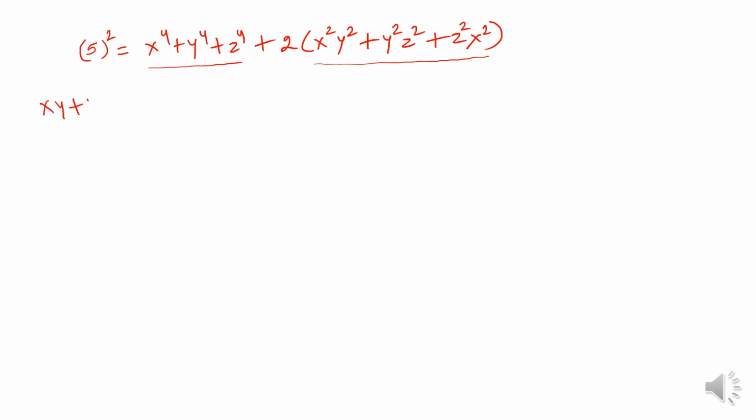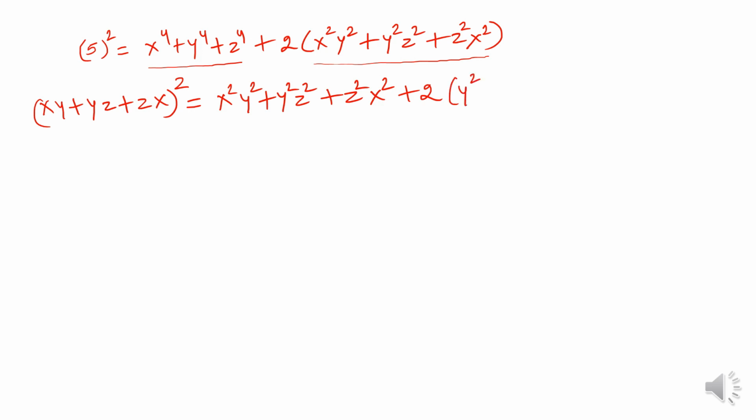If I square xy + yz + zx, because I know the value of xy + yz + zx, we have already found this value as 2. So if I square this and use the identity (a + b + c)² again, it will become x²y² + y²z² + z²x², right, plus 2 times ab. ab is going to be what? y²xz. bc is going to be what? z²xy. And ca is going to be what? x²yz.